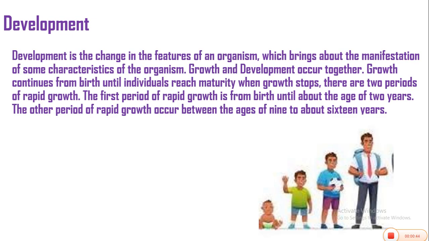Development is the change in the features of an organism which brings about the manifestation of some characteristics of the organism. Growth and development occur together. Growth continues from birth until the individual reaches maturity, when growth stops. There are two periods of rapid growth. The first period is from birth until about the age of 2 years. The other period occurs between the ages of 9 to about 16 years.